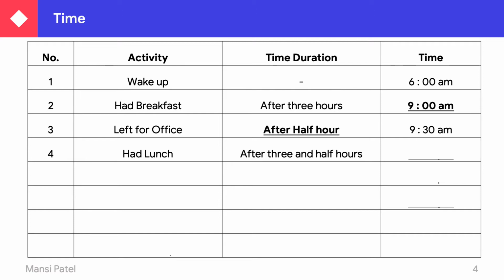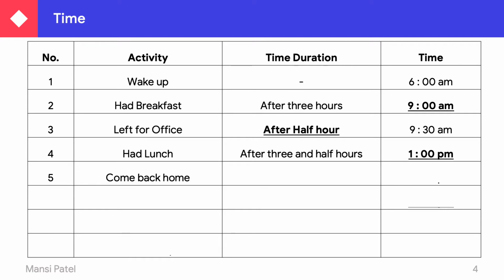So half hour plus half hour becomes 1 hour. So 9 o'clock plus 3 o'clock is 12 o'clock and 60 minutes is considered as 1 hour. So by 1 o'clock, 1 o'clock in the noon. So we write down PM because after 12 o'clock we have to use post meridiem. PM we have to use.